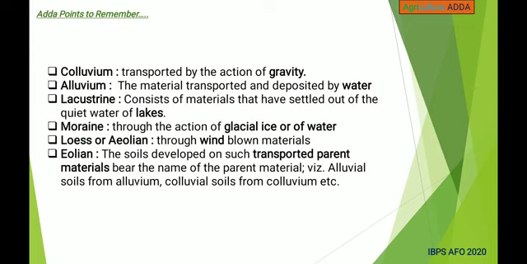Alluvium means the material transported and deposited by water, and lacustrine consists of materials that have settled out of the quiet water of lakes, and moraine is through the action of glacial ice or of water, and loess or aeolian is through wind blown materials. Soil developed on such transported parent materials bear the name of the parent material, that is alluvial soils from alluvium, colluvial soils from colluvium, etc.